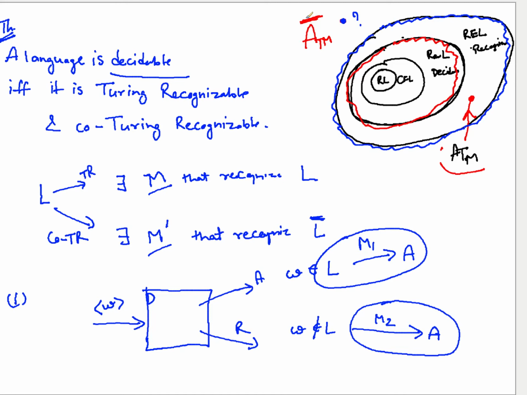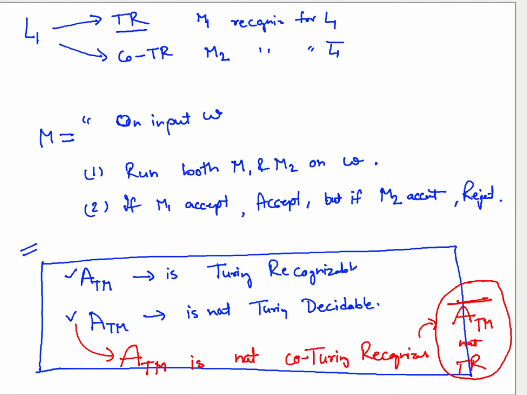If you have doubt about proving that ATM is Turing recognizable, go to page 202 of the Sipser book, theorem 4.11, where we start the undecidability. The recognizer is already given in that section and it is proven that ATM is Turing recognizable. I might have missed that part, but you can go and find it.